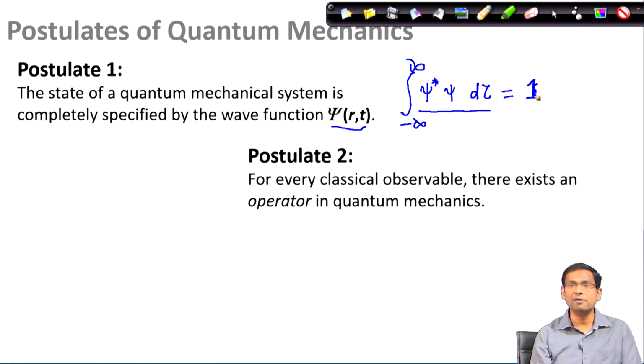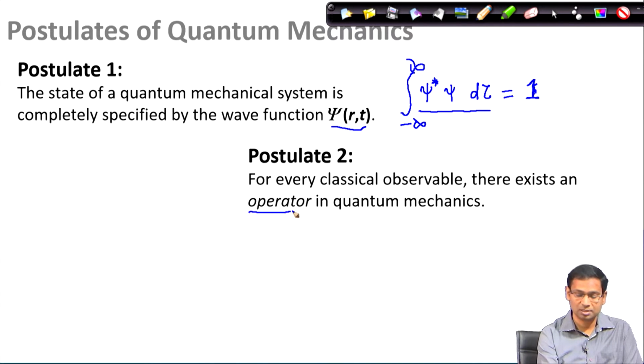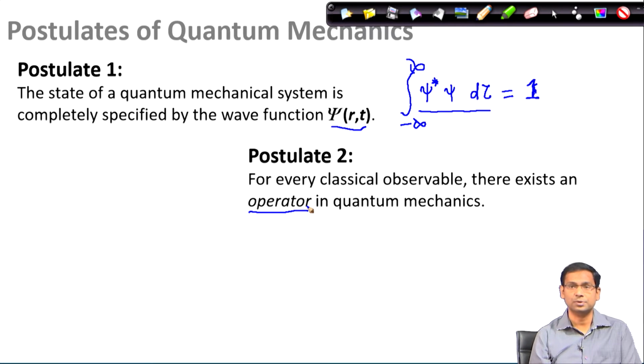So, that means for every classical observable there exists a quantum mechanical operator, and we also discussed the properties of the operator. We discussed how an operator acts on a function. When an operator acts on a function, it changes the function, it gives rise to a new function.